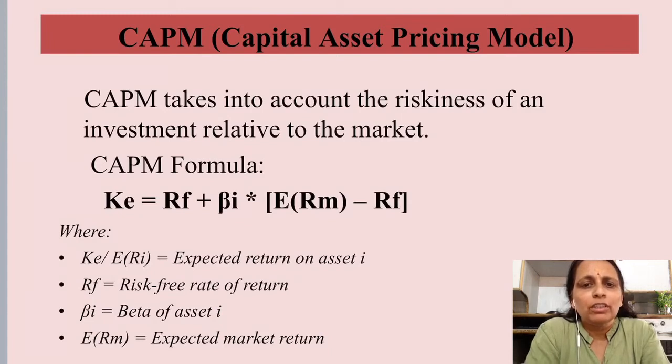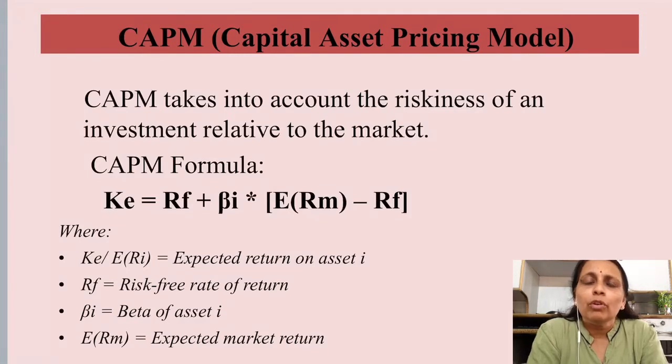Now what does this RF mean here? K is the cost of equity, that we know. RF is the risk free return. Now what is risk free return? Risk free return in the economy is the return where the default risk is virtually zero. Nearly zero default risk we can expect from government bonds or government money market instruments like treasury bills or long term government bonds. So that is taken as the risk free return for a particular country.